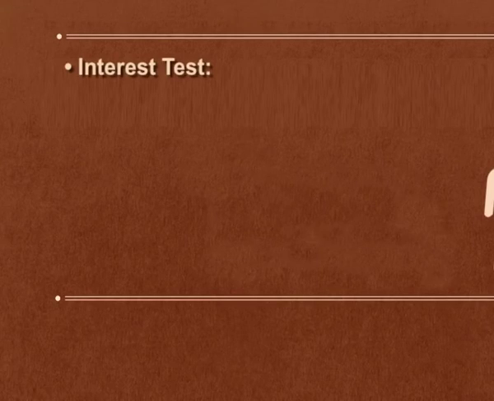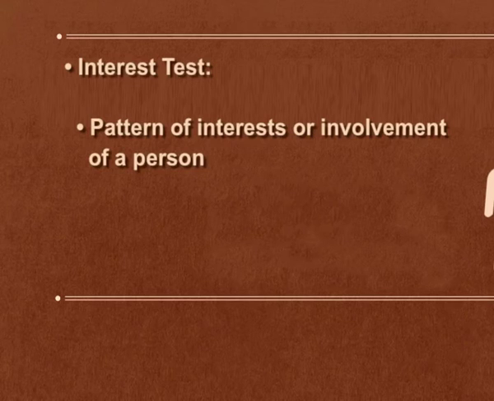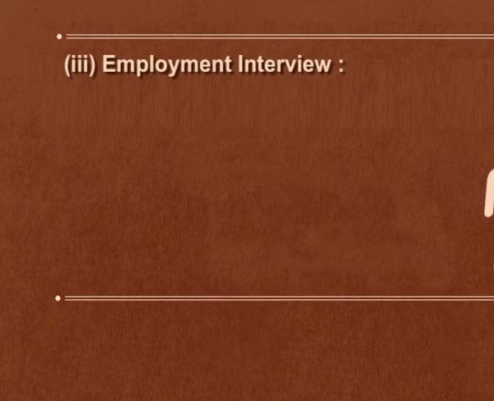The fifth type of test is called interest test. Students, you must agree with me that it is very important that an employee should be interested in the job for which he has been selected. So this type of test checks the interest level or involvement of a person, whether the person is actually interested in the area in which he has applied or not. So we have done the 5 types of tests which are covered under test. The third step is employment interview.